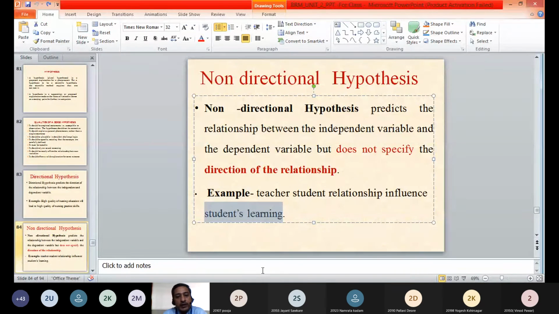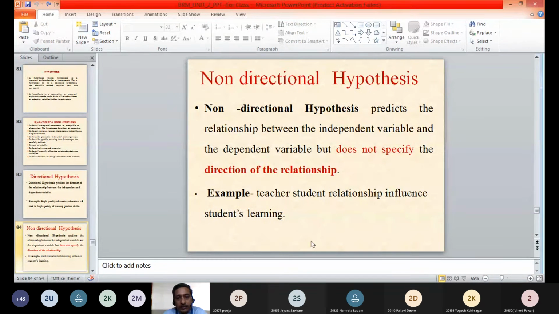Teacher-student relationship is affecting the student's learning. Therefore, student's learning is the dependent variable and teacher-student relationship is the independent variable. In this hypothesis, you will see that direction is not shown. It does not specify any direction of the relationship, and therefore this hypothesis can be called a non-directional hypothesis.